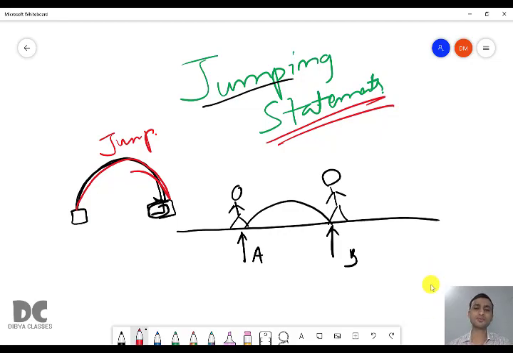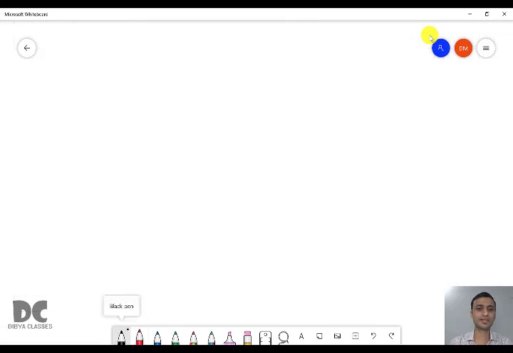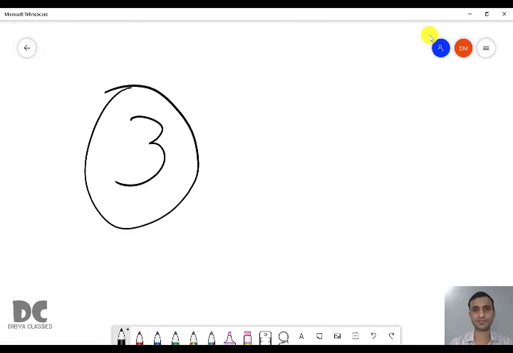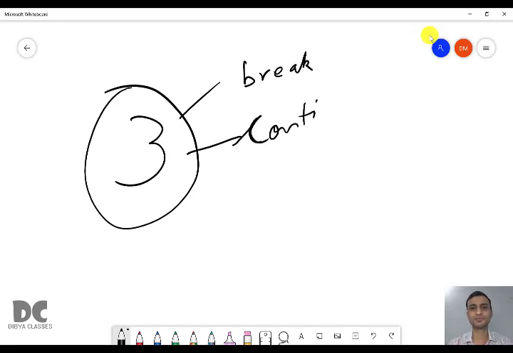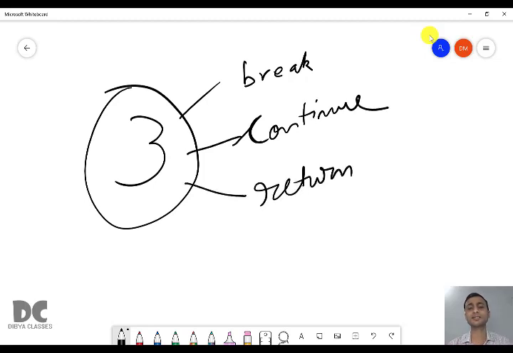So how many types of jumping statements are there? In Java there are three types of jumping statements: break, continue, and return. All these statements are also keywords. Break is a keyword, continue is a keyword, return is a keyword, all in small letters.